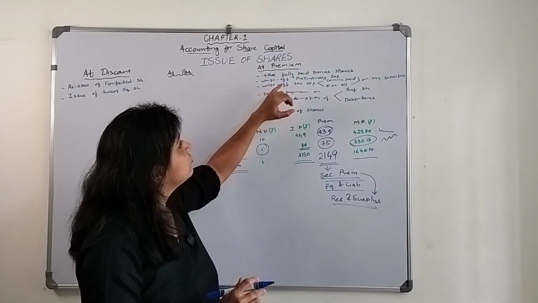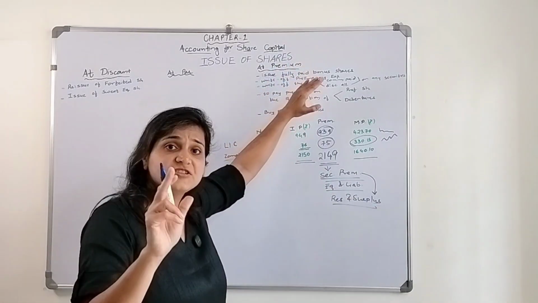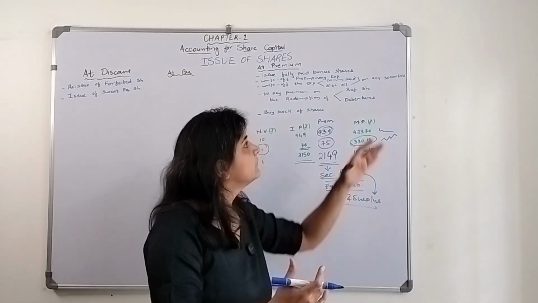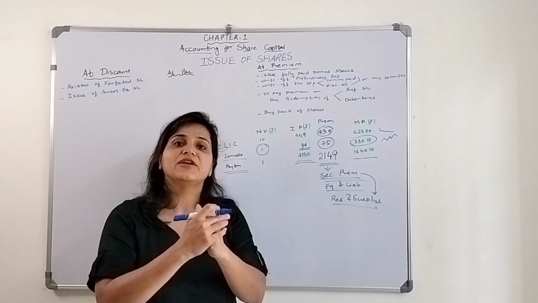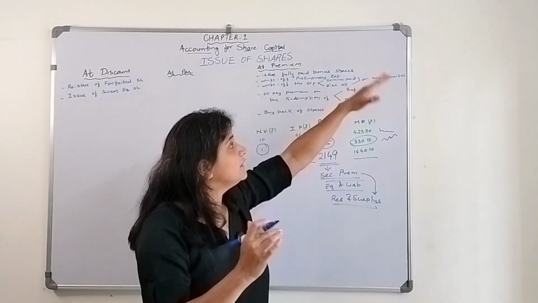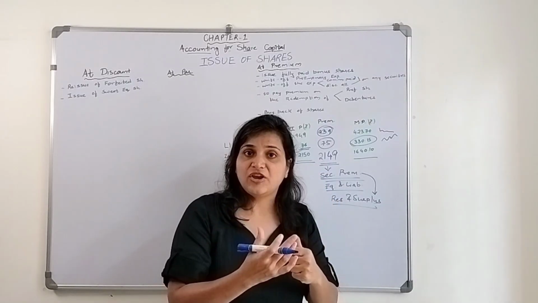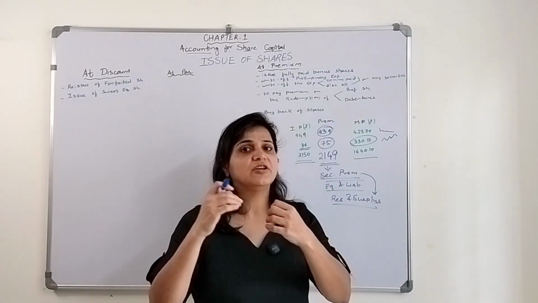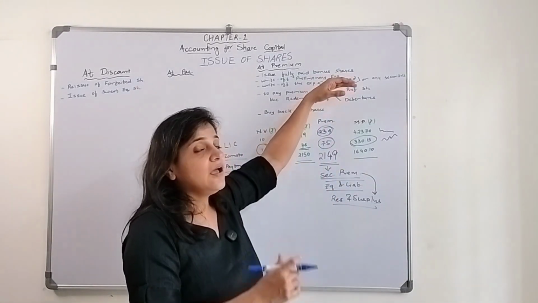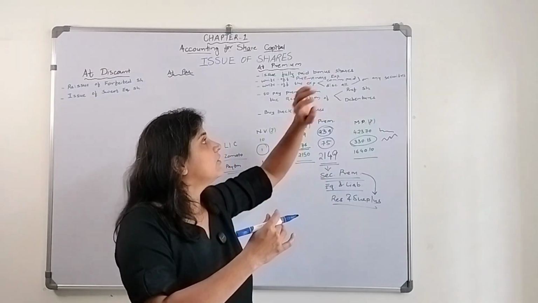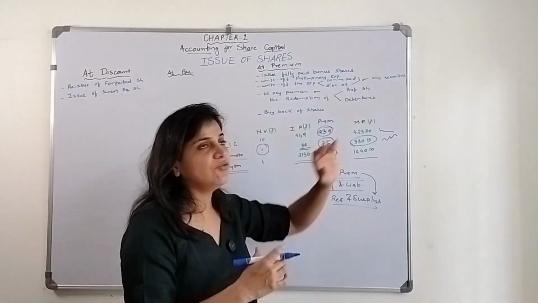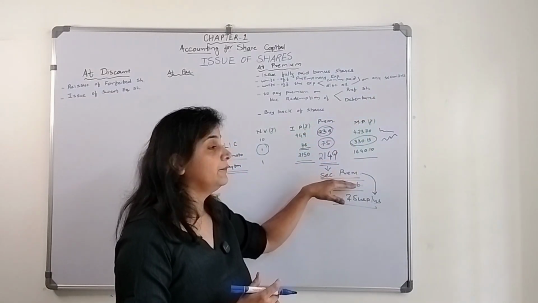The third situation could be to write off the expenses, which expenses? Commission paid or discount allowed on the issue of any securities, shares and debentures. What are debentures? That I will also teach you, but these are called securities. It could be equity shares, preference shares, or debentures. When they are issuing those shares and debentures, they pay certain commission to certain people, or allow a certain discount amount. To write off these expenses they can use this premium amount.